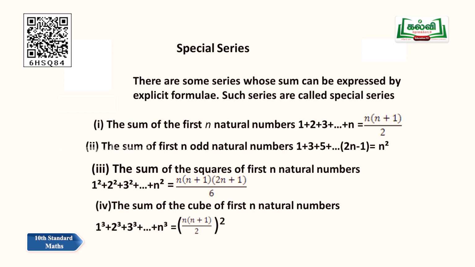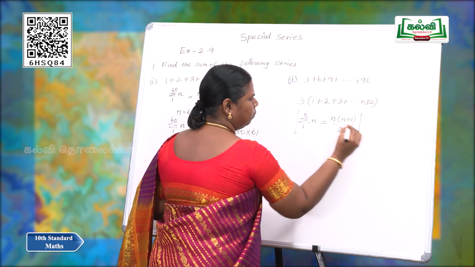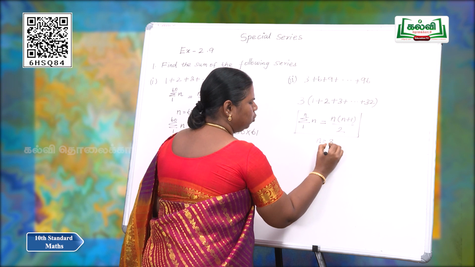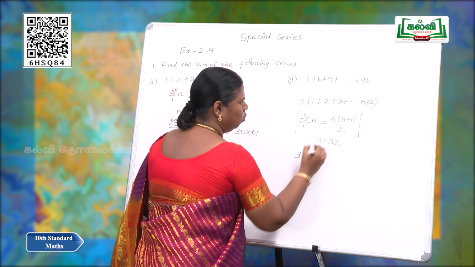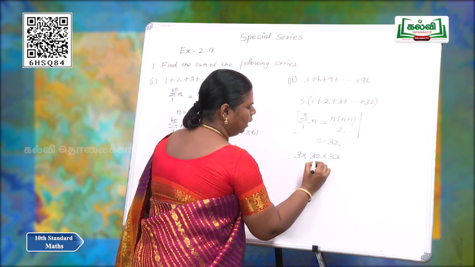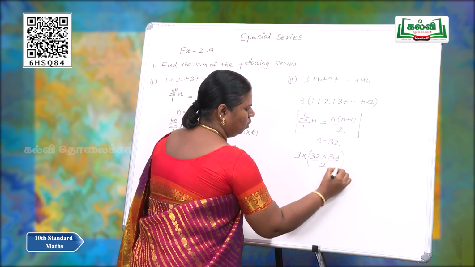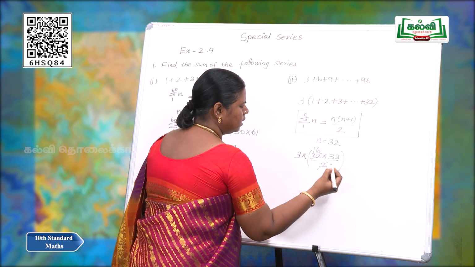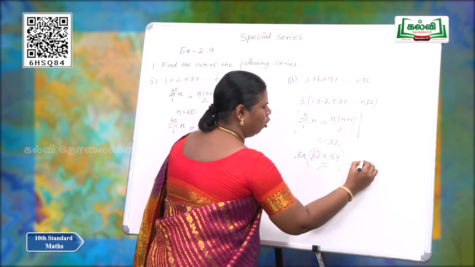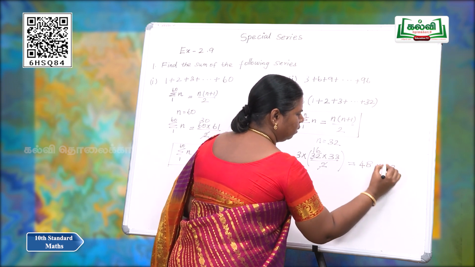Now, the expression is in the natural numbers. Here, we have summation n is equal to n into n plus 1 by 2, the formula for the sum of n terms of the natural numbers. So, here n is equal to 32. 3 into 32, the next term 33, by 2. On cancelling, 16. So, multiply and give the answer: 48 into 33.